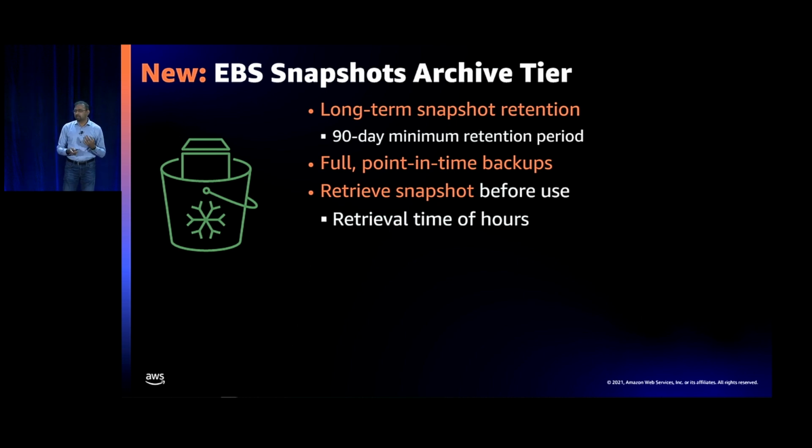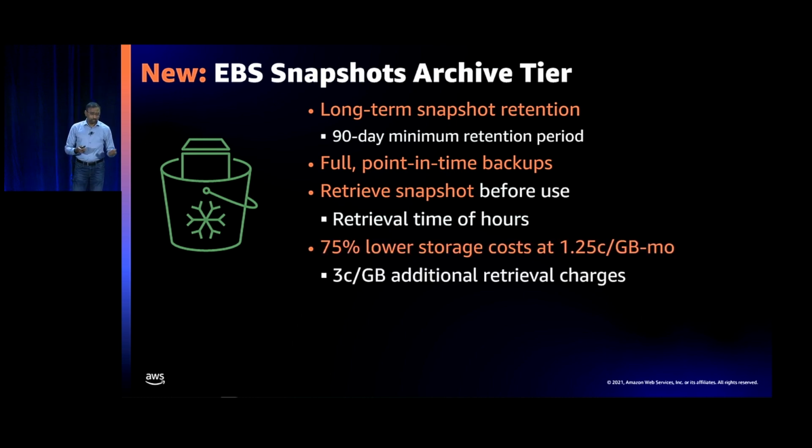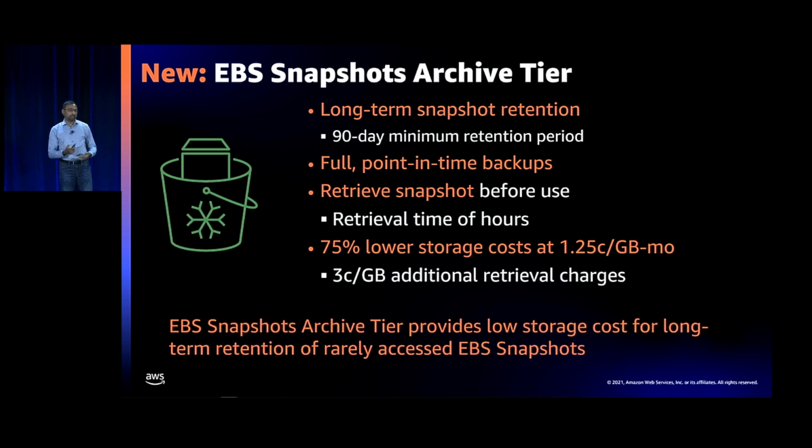Retrieval time will be anywhere from, let's say, 24 to 72 hours, with the largest snapshots taking up to 72 hours. The good part is you get 75% lower storage costs at 1.25 cents compared to 5 cents for snapshots in the standard tier, and then 3 cents per gigabyte for retrieval charges. So we expect that this is the tier that you would want to use for long-term retention of your rarely used snapshots and save on costs.